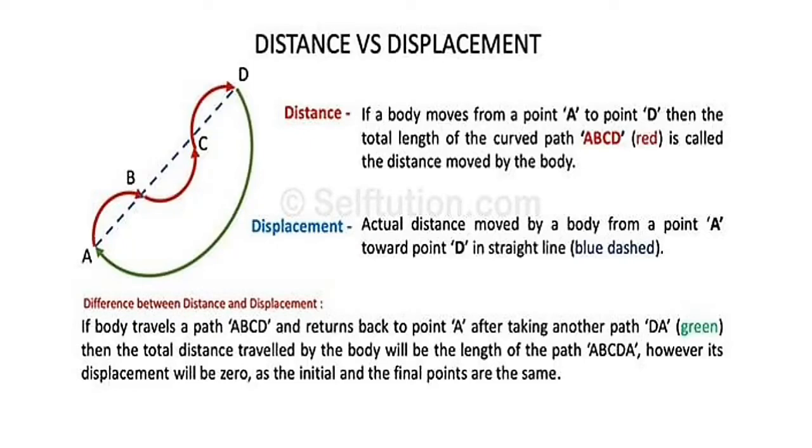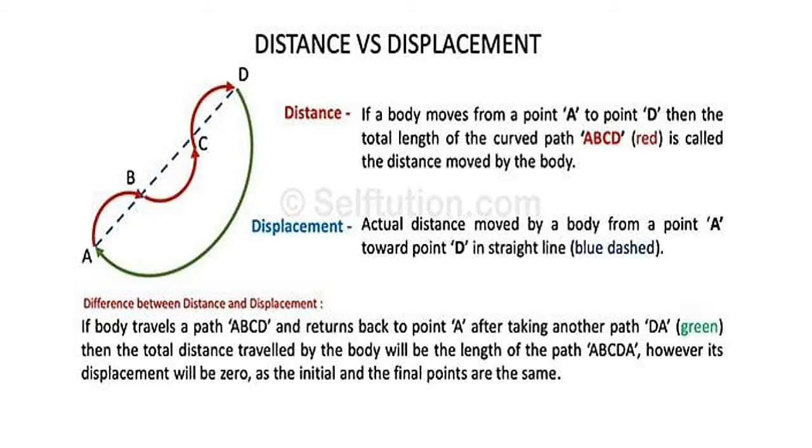In laws of motion, the first point is distance and displacement. We have to study distance. If a body moves from one point to another, the total distance, the total path traveled by the body, is called distance. And displacement is the actual or shortest distance covered by the body from the starting point to the end.